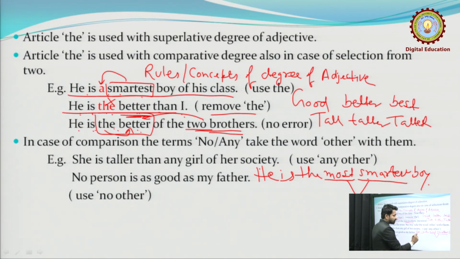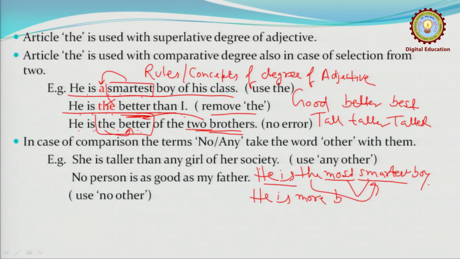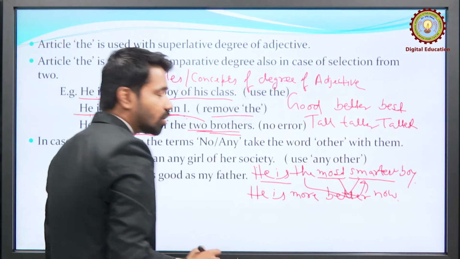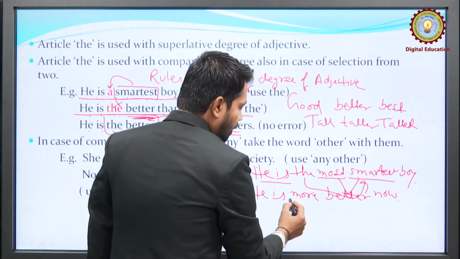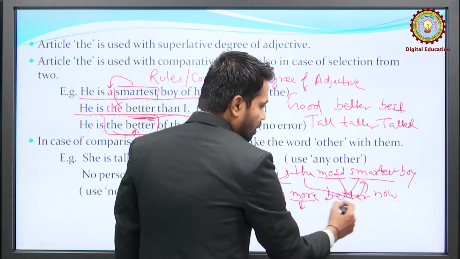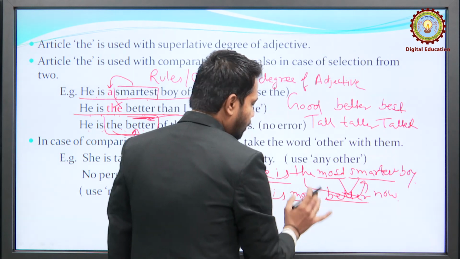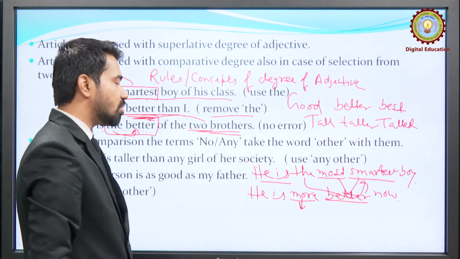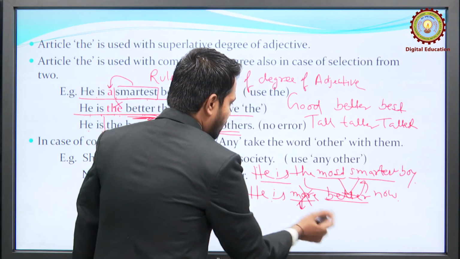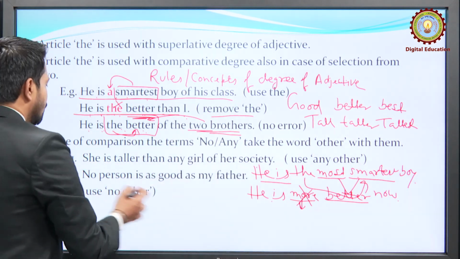We have to say he is the smartest boy. Or the sentence is like: he is more better now. So, here also we are using the comparative degree of many and the comparative degree of good. So, we cannot use any 2 superlative degrees or comparative degrees together. We will have to remove more from here. He is better now.